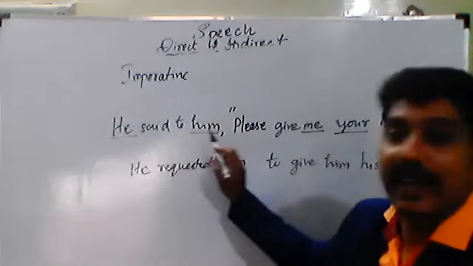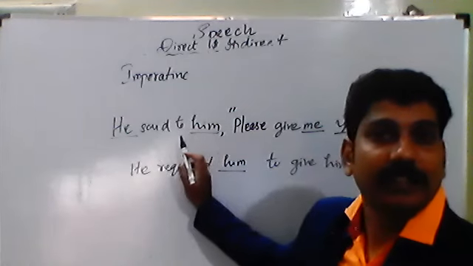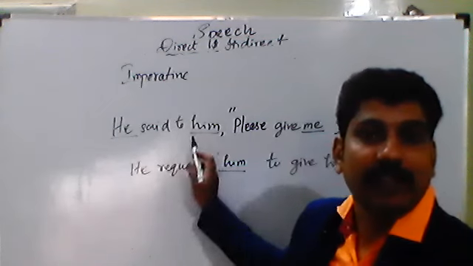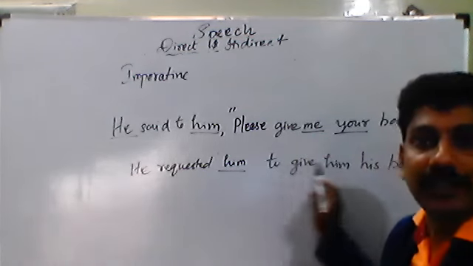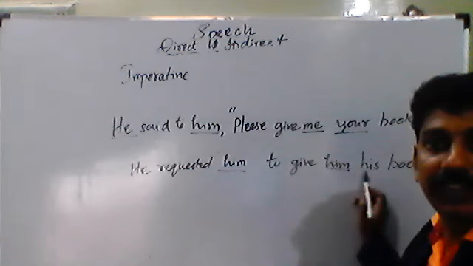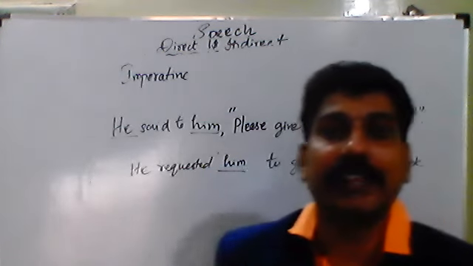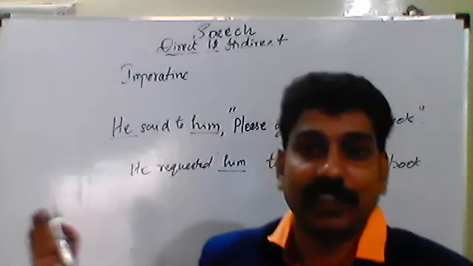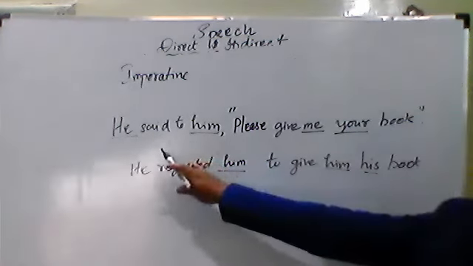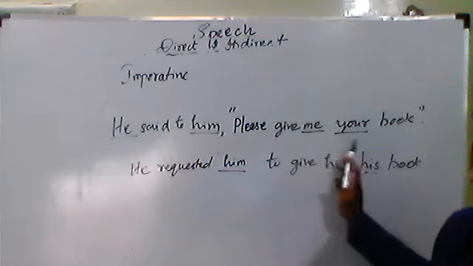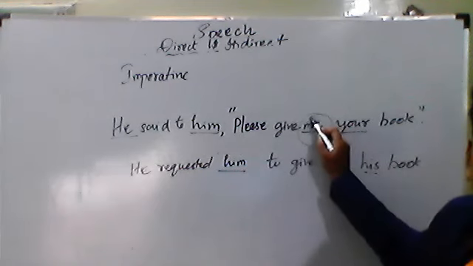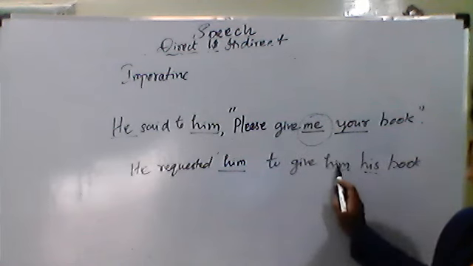See, in the question, outside the inverted commas, if both the persons are third person, when you come to the indirect speech, all the persons you write will be in third person. No first person and no second person. Check the answer. He said to him, please give me your book. This your is changed to give him.